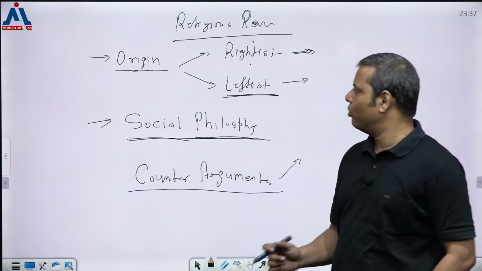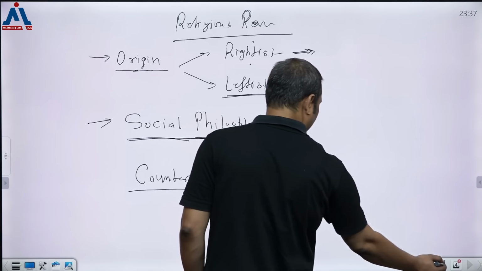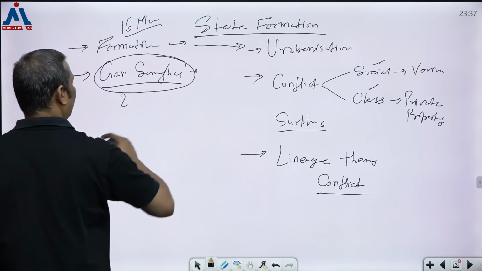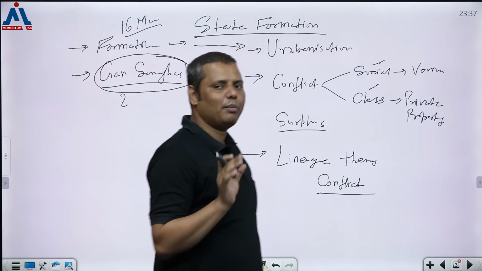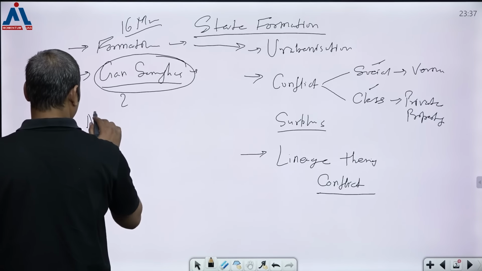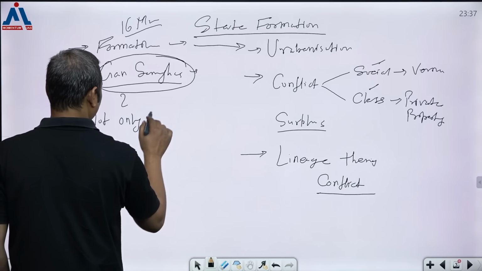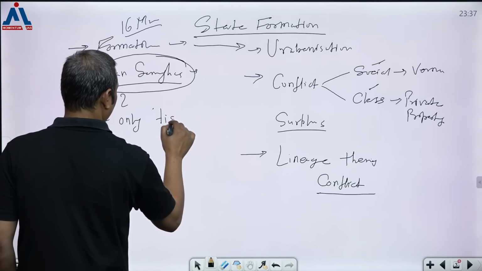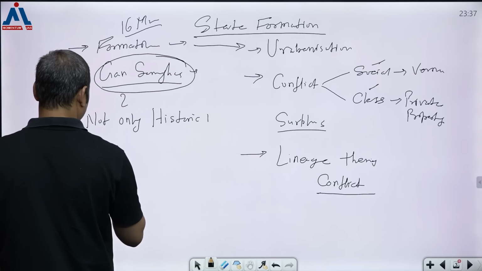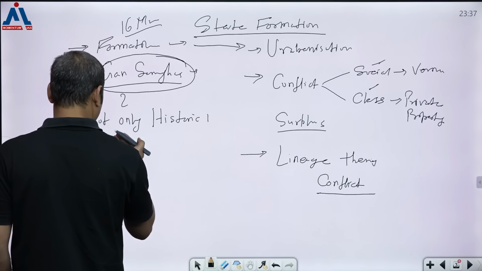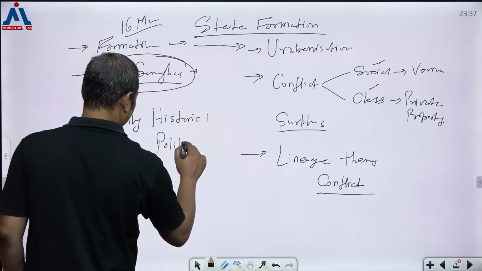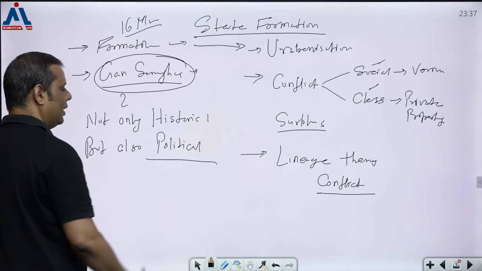Only these dimensions. One more dimension that I missed telling you, and yes, that's basically the Gana Sanghas. Okay, I had forgotten this. About the Gana Sanghas, when you are writing any answer on Gana Sangha, always write that it is not only historical, but also a political debate.